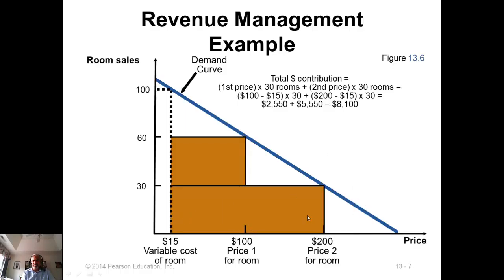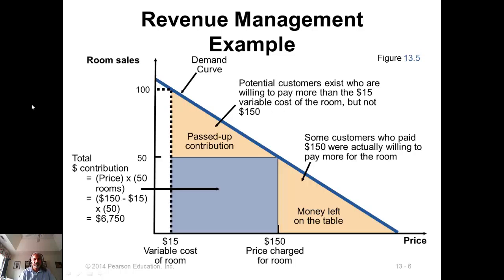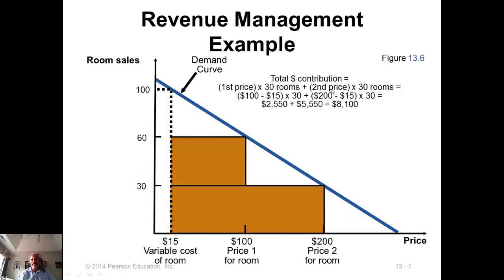You have $200, 30 rooms, $100, 60 rooms, and then you calculate it through, you get 8,100 net revenue. In the previous case, the net revenue was 6,750. So now instead of charging 150, if you have two price points, $100 and $200, then your net revenue is 8,100. We'll work out an example of this in the next video.